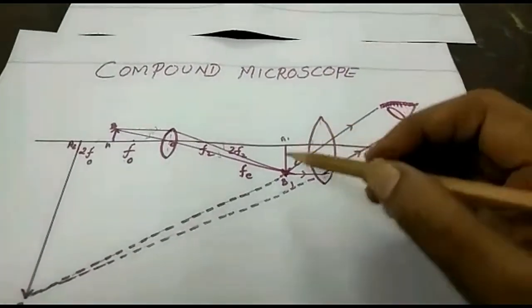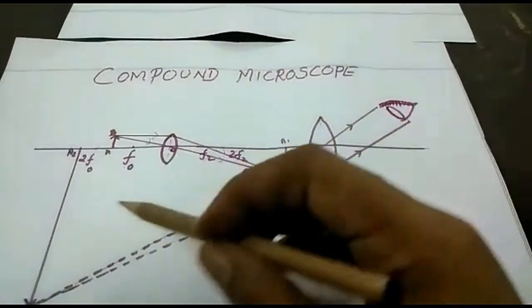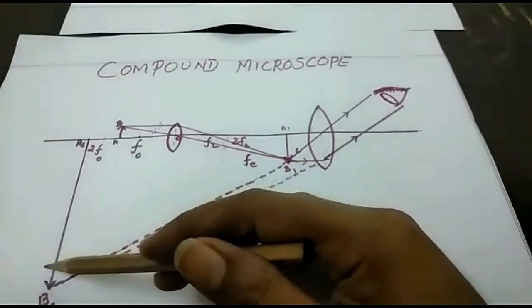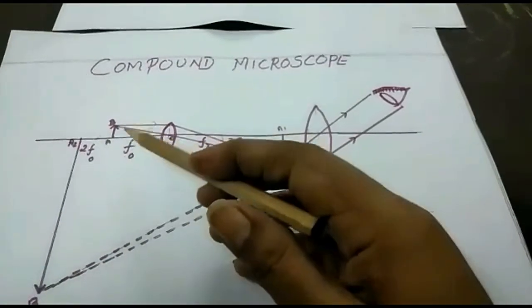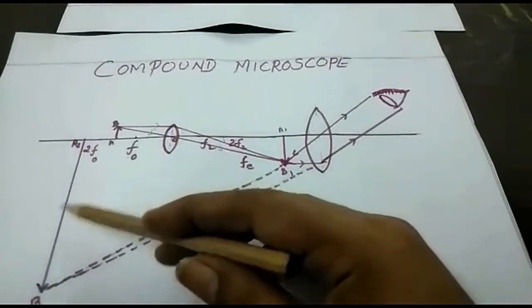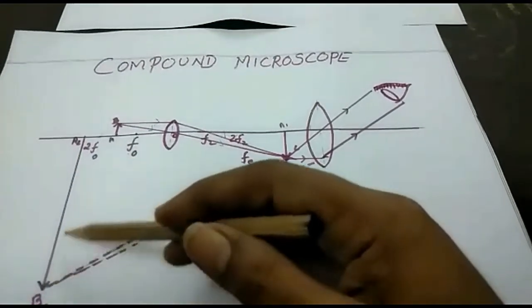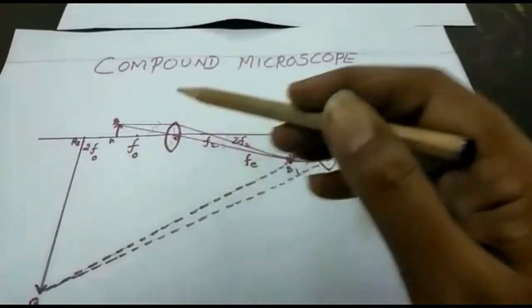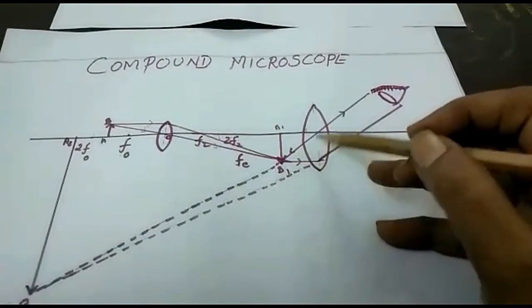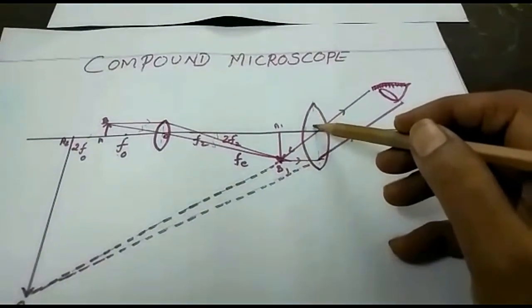The eyepiece produces a very enlarged image on the same side as the object. First we focus the object, then adjust the position of the eyepiece lens in the tube and fix it.